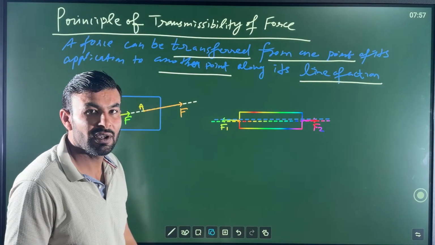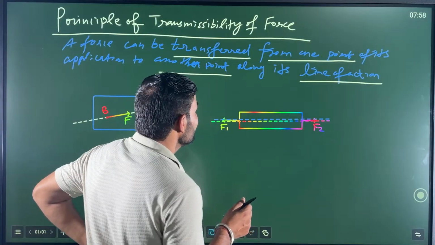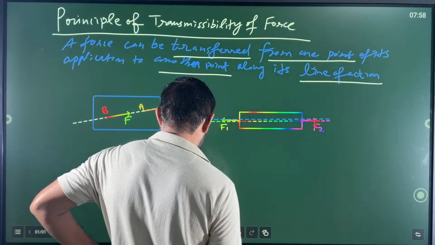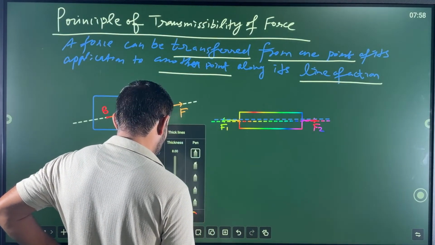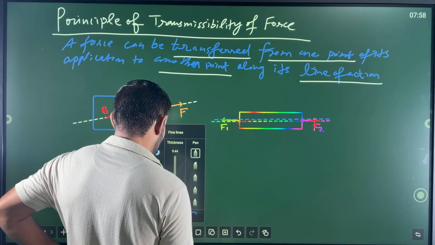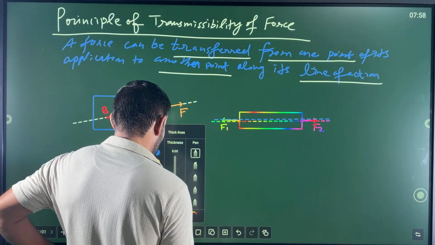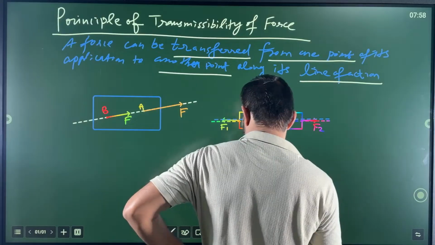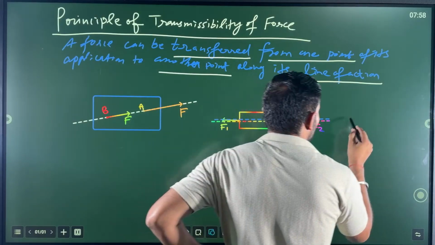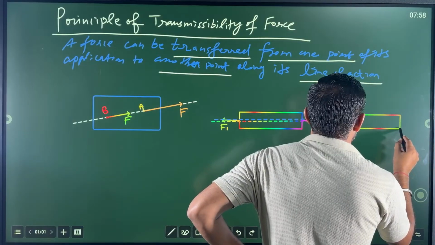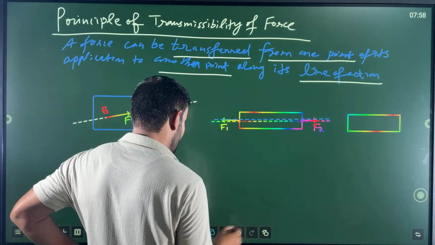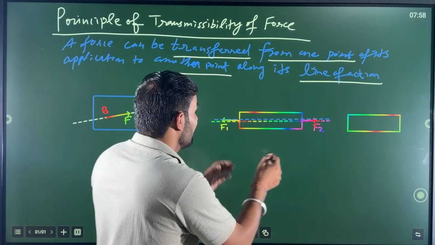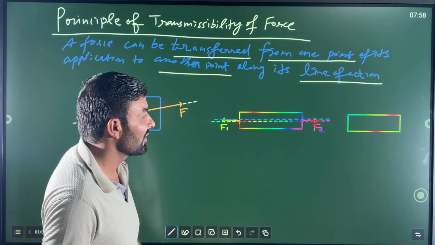So according to this, now what can we do? Very easy, my dear friends. So let me take this one. That's very important, my dear friends. Which color? That's not the problem. So let me take this now here. It is something like that. So this thing I am taking over there. Be careful, my dear friends. So now these two forces we can transfer along their line of action.